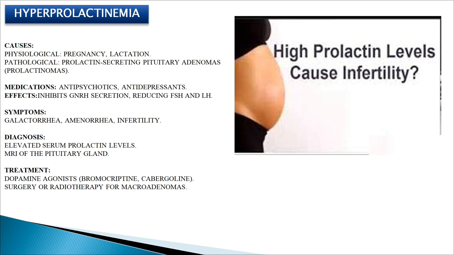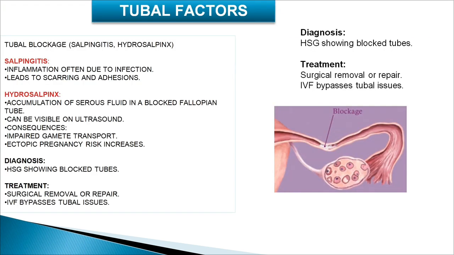Diagnosis, how would you diagnose it? By finding elevated serum prolactin levels, and an MRI of the pituitary gland will show you these adenomas. The treatment consists of dopamine agonists like bromocriptine and cabergoline, and surgery or radiotherapy for macroadenomas if you find some. Now the tubal factor.